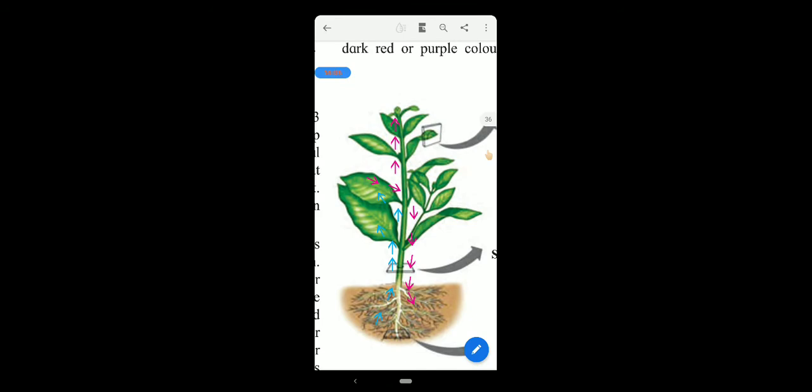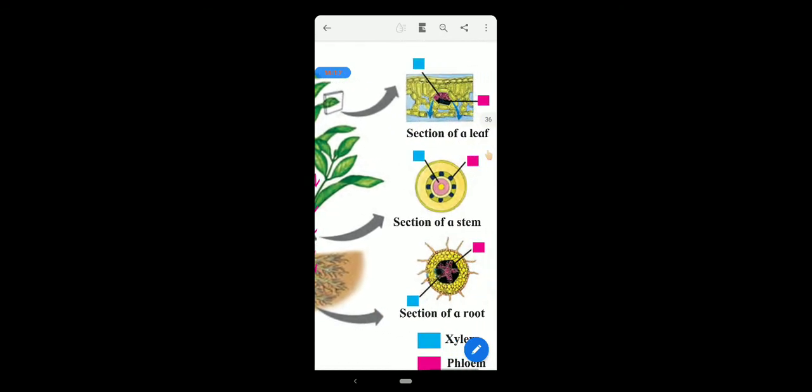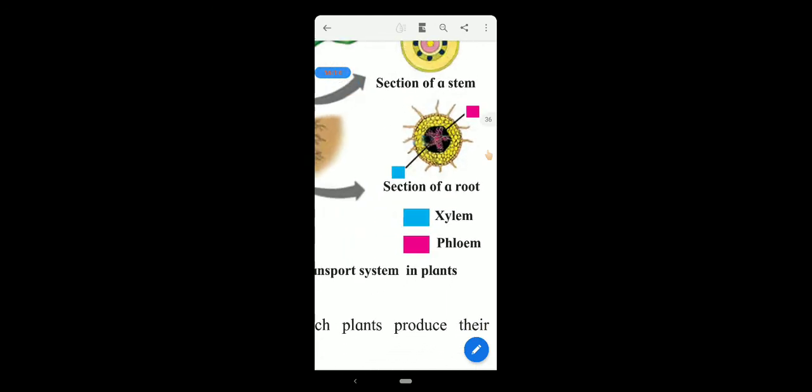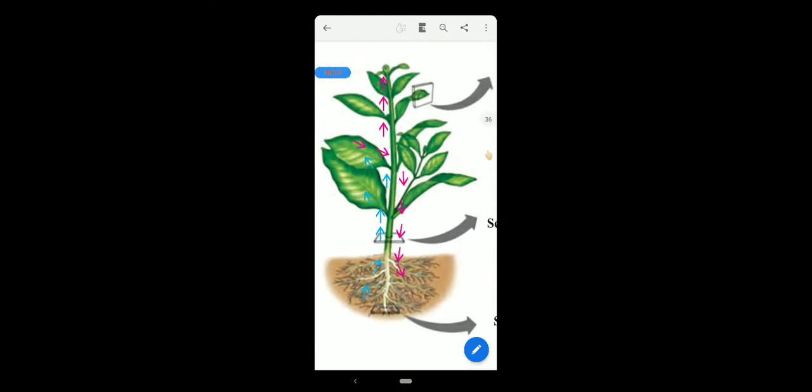See, the transport system of a plant consists of xylem and phloem. Now what is the working of them? The xylem transports the minerals and water from the roots to all aerial parts of the plant. Aerial parts of plants means those that are above the soil. And the phloem transfers the food, that is the glucose, from the leaves to the other parts of the plant where it can be either consumed or stored for later use.